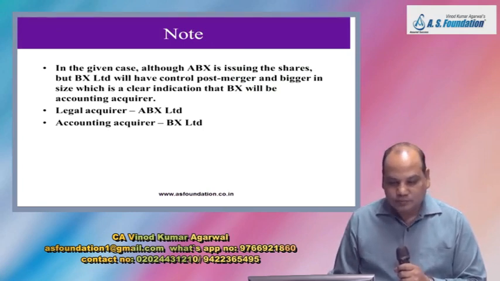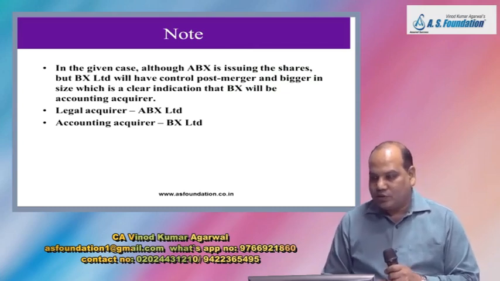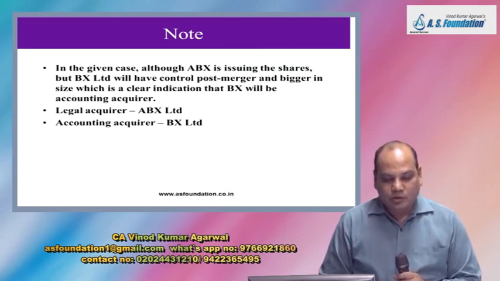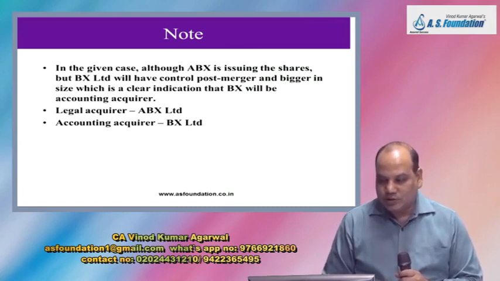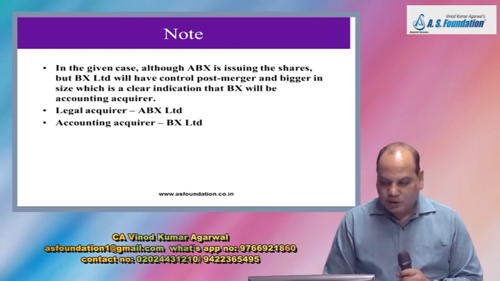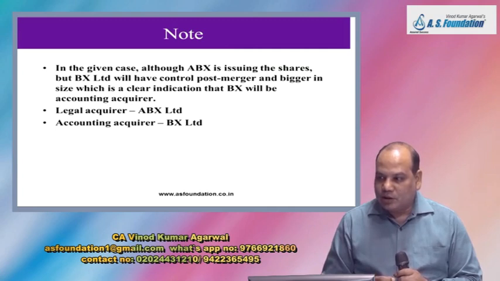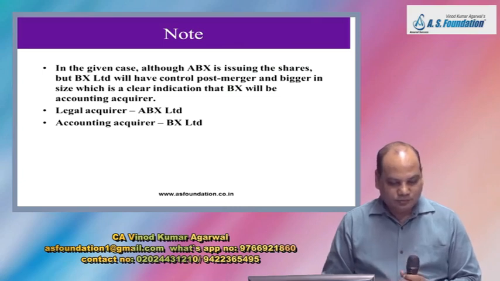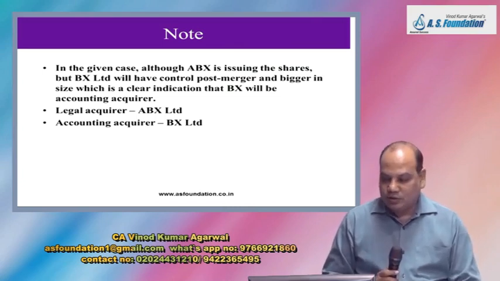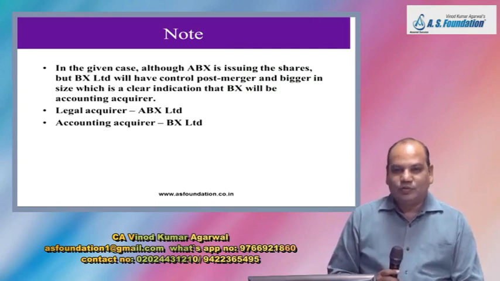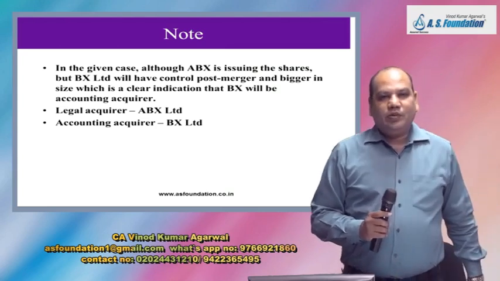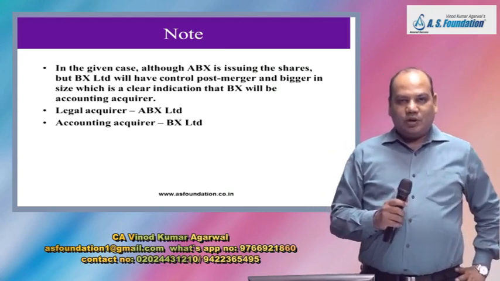In the given case, although ABX is issuing the shares, but BX Limited will have control post merger and bigger in size, which is a clear indication that BX Limited will be accounting acquirer.